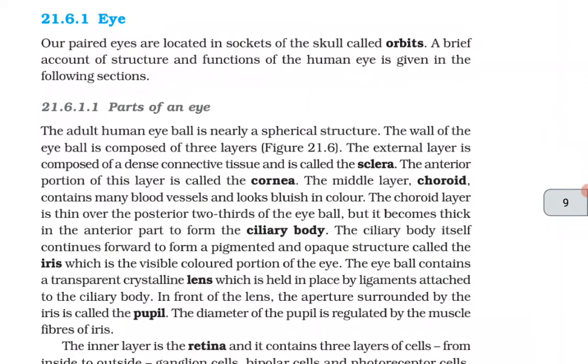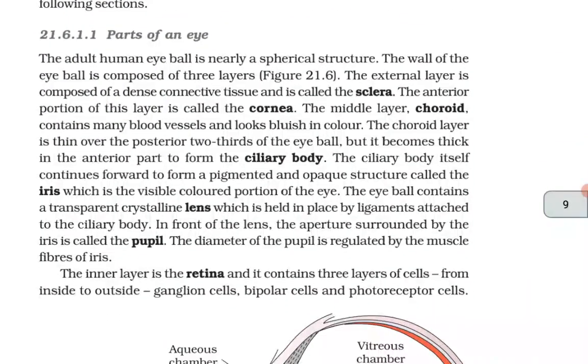Eye. Our paired eyes are located in the sockets of the skull called orbits. A brief account of the structure and functions of the human eye is given in the following sections. Parts of an eye. The adult human eyeball is nearly a spherical structure. The wall of the eyeball is composed of 3 layers. The external layer is composed of a dense connective tissue and is called sclera. The anterior portion of this layer is called cornea. The middle layer, choroid, contains many blood vessels and looks bluish in color.